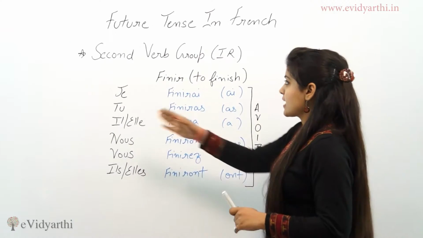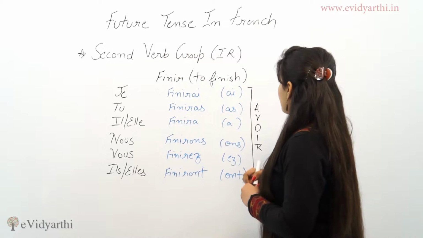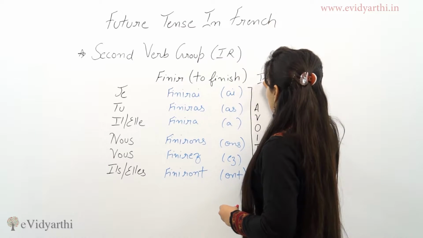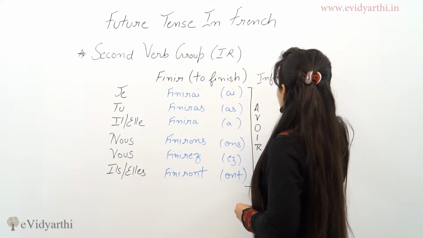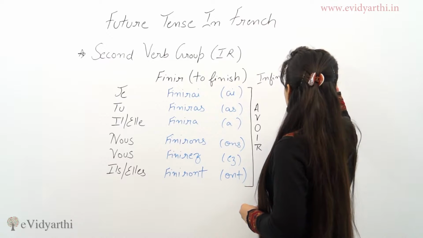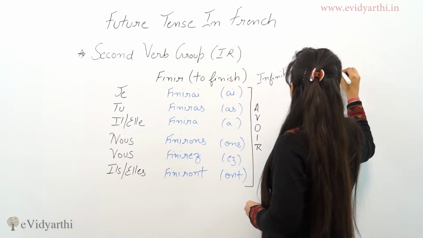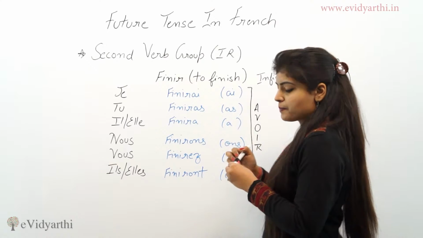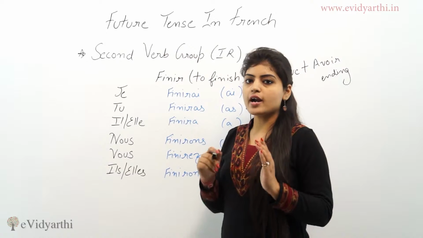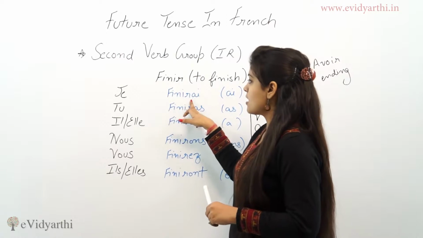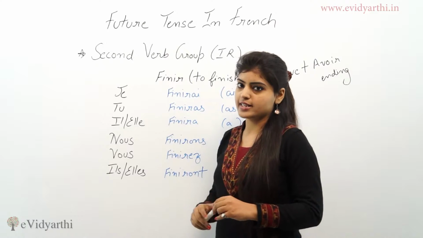Okay. And the second verb group is the IR group. For the IR group, we have the same rule: infinitive plus the avoir ending. So we add the infinitive and the avoir ending. IR will remain as it is and we add the avoir ending.